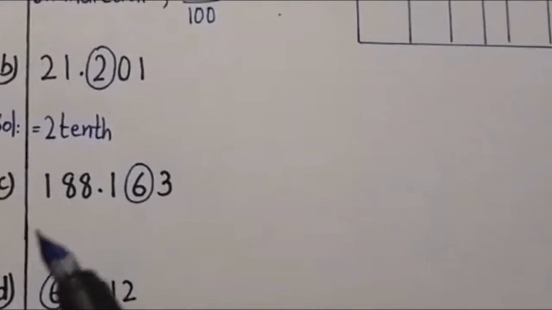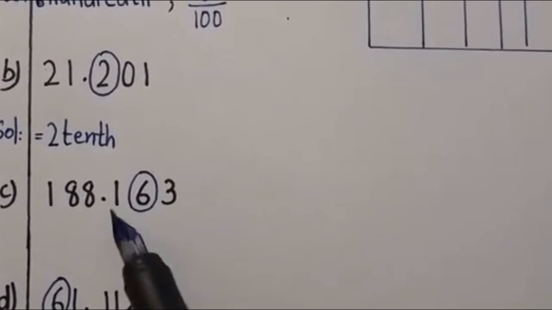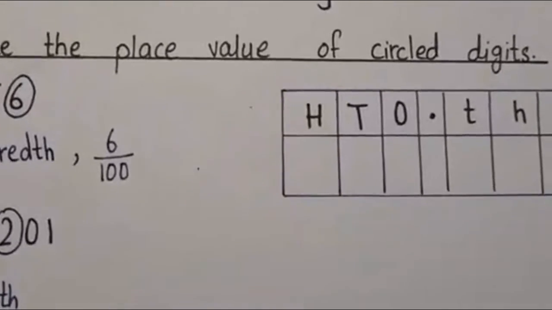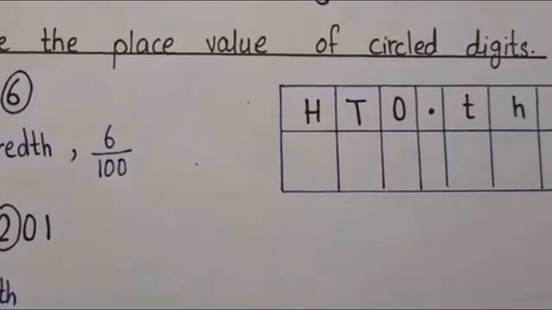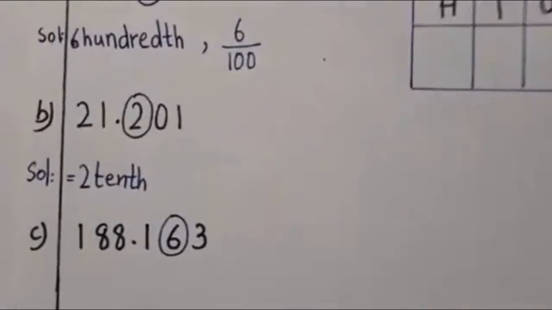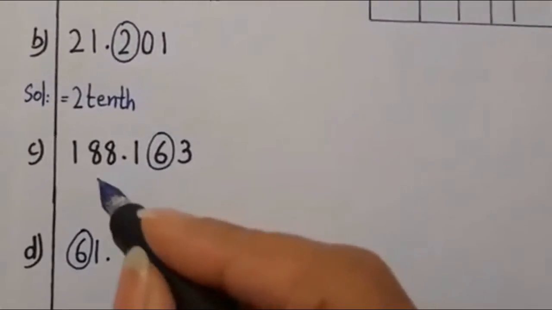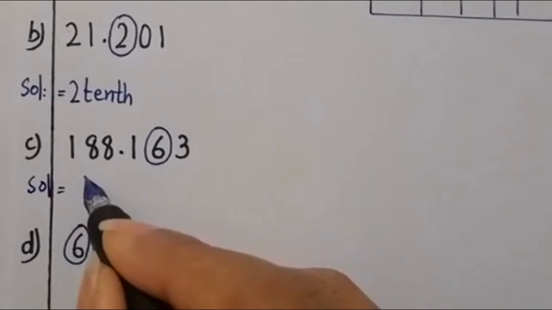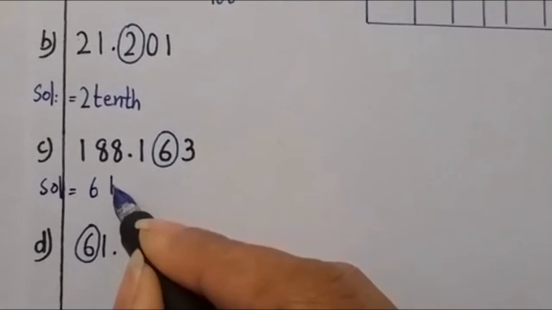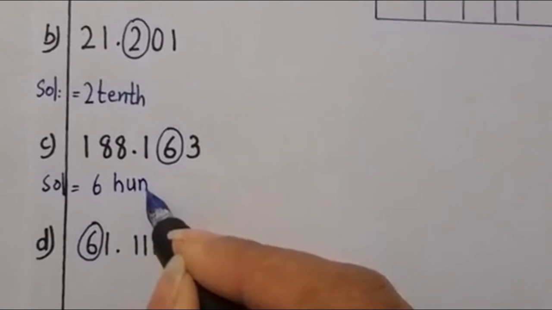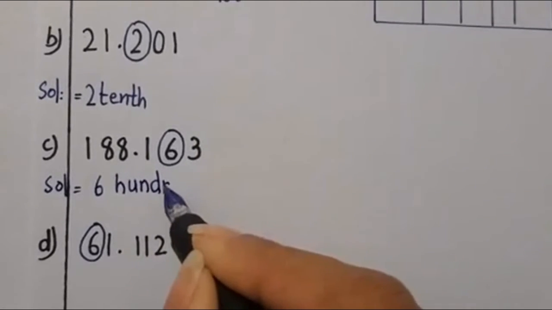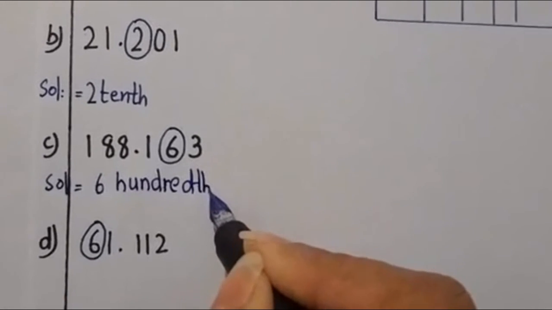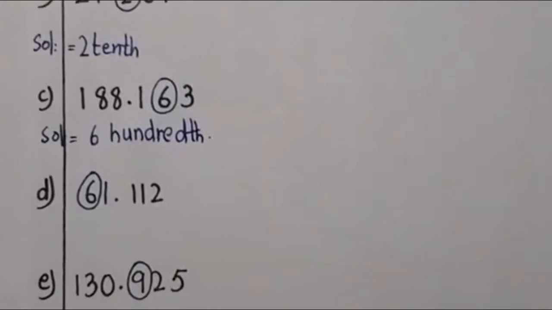The next one is 188.163. As it is the second digit, and we all know in the decimal place value the second digit after the decimal point is 100th, how many hundredth does it have? It has 600th. Let us write SOL, that is 600th, HUNDREDTH, 100th. Okay, so the next sums are up to you.